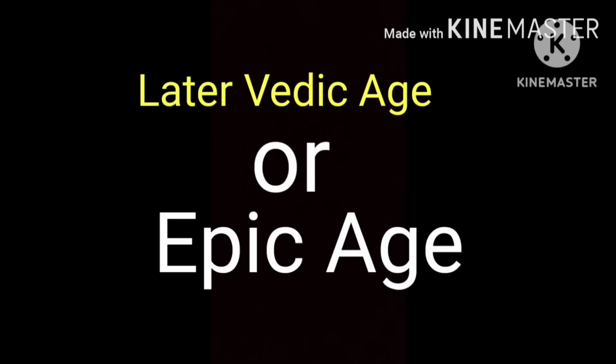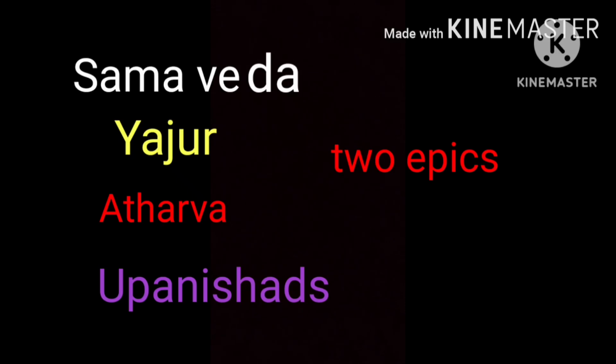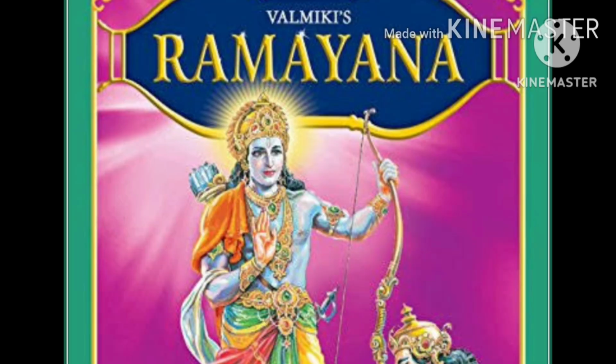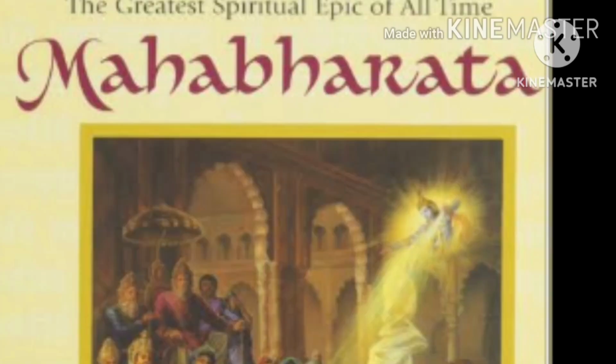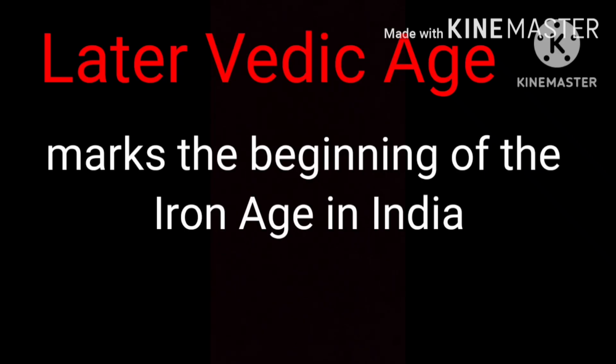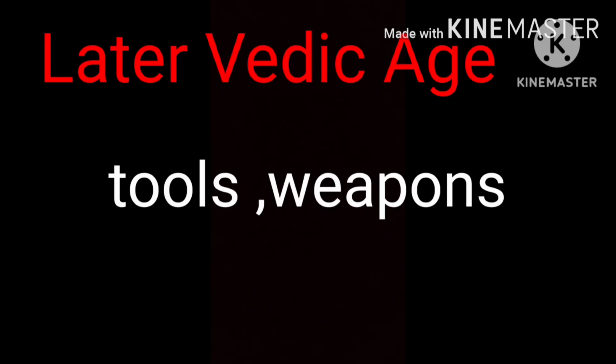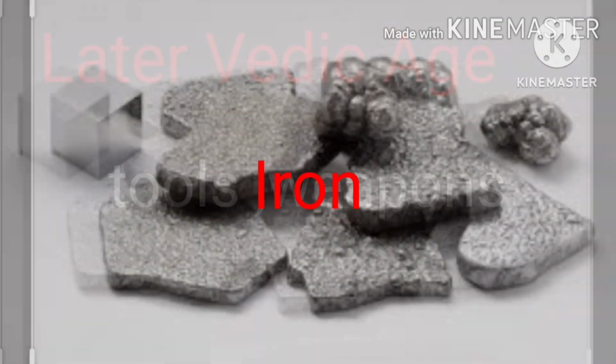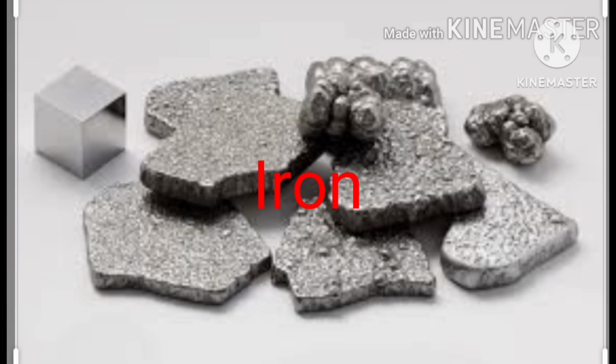The Later Vedic Age is also known as the Epic Age. In this period, the Samaveda, Yajurveda, Atharvaveda, the Upanishads and two epics, first the Ramayana and second the Mahabharata, were completed. The Later Vedic Age marks the beginning of the Iron Age in India. Better tools and weapons began to be made with iron, which was harder than copper.